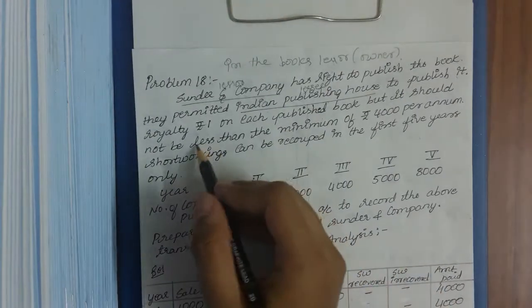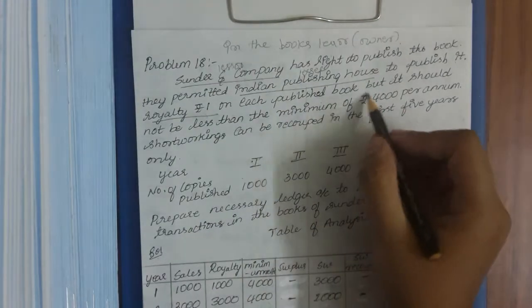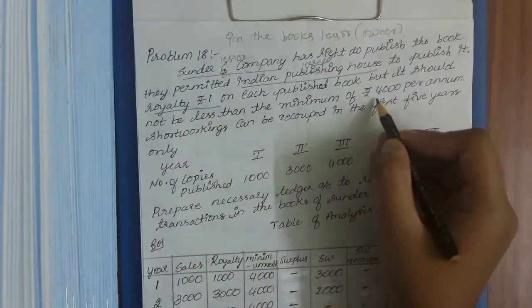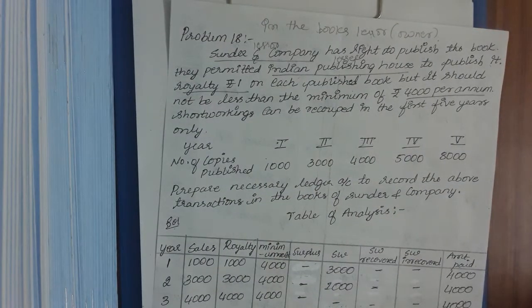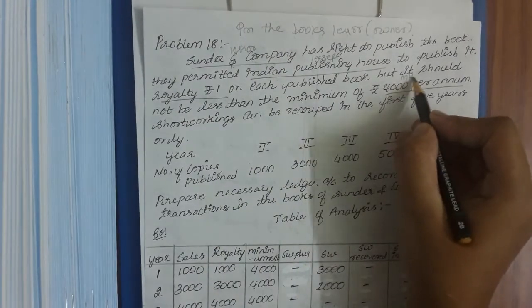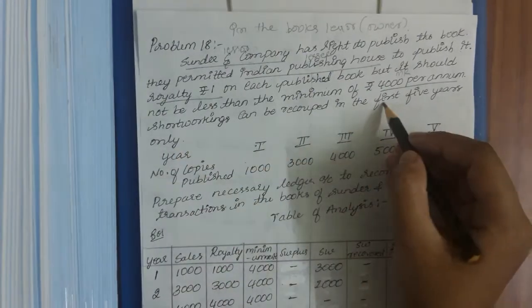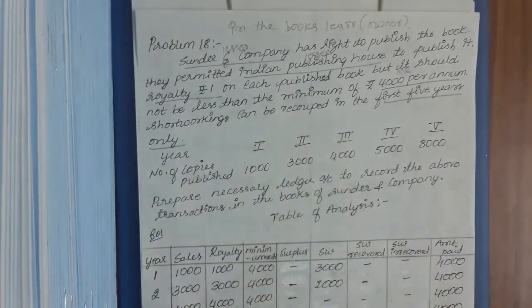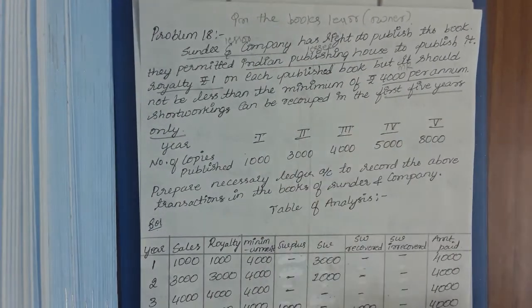Right. Next, royalty ₹1 on each book published. So what is the royalty payable? ₹1. But it should not be less than the minimum of ₹4,000 per annum. So they are saying that it should not be less than 4,000 per annum, means ₹4,000 is a minimum rent. Short workings can be recouped in the first 5 years only. So whatever the short workings are, that can be recovered in the first 5 years. Okay, understood? Short workings can be recovered in the first 5 years only. So this is the fixed recoupment method.